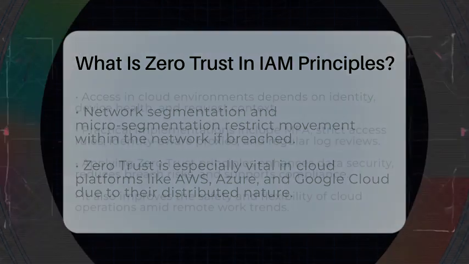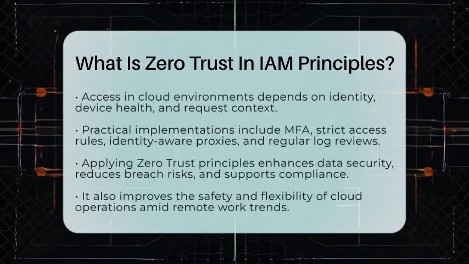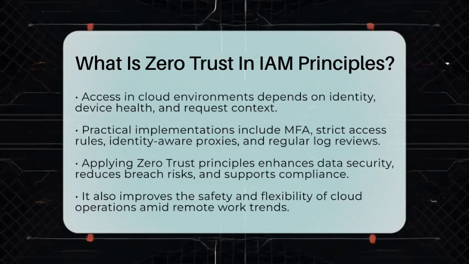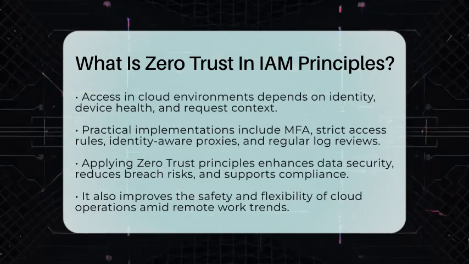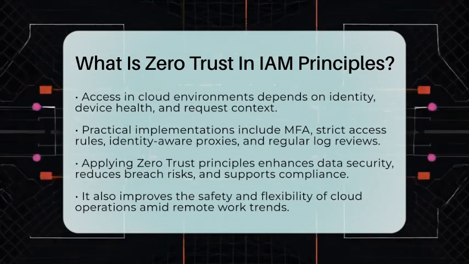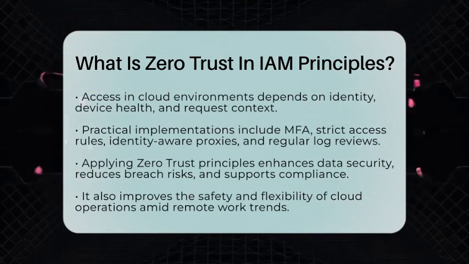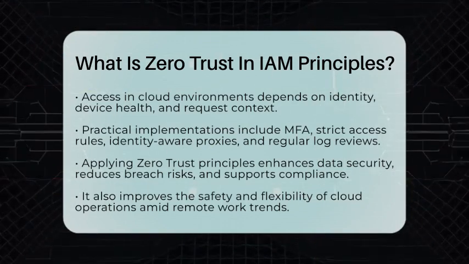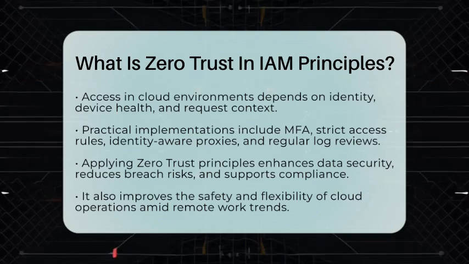Practically, this means requiring multi-factor authentication for all cloud users, applying the least privilege rules to cloud services, and using tools like identity-aware proxies that consider device health and user behavior. Cloud networks are segmented to limit exposure, and access logs are checked regularly for suspicious activity.